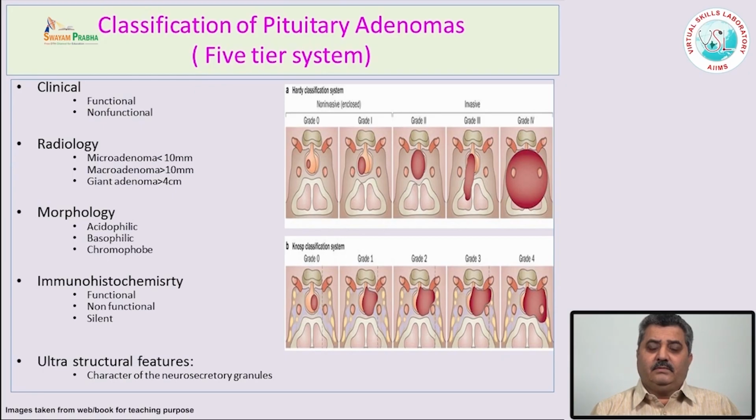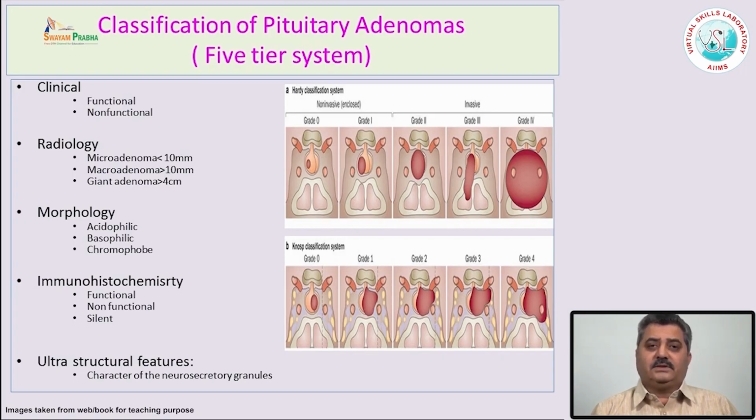Immunohistochemistry: we have antibodies against almost all the hormones, and one can do the immunostaining. In functional pituitary adenomas, these tumor cells are positive for these hormones. Any tumor which is positive for these antibodies on immunohistochemistry but not causing any symptoms, that is, the hormones are not released in the circulation, is known as a silent pituitary adenoma.